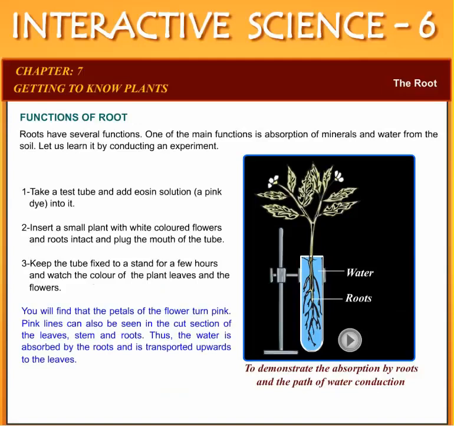3. Keep the tube fixed to a stand for a few hours and watch the color of the plant leaves and the flowers. You will find that the petals of the flower turn pink. Pink lines can also be seen in the cut section of the leaves, stem and roots. Thus, the water is absorbed by the roots and is transported upwards to the leaves.